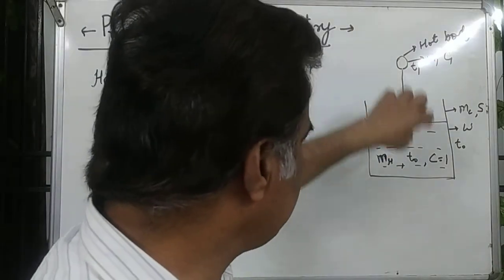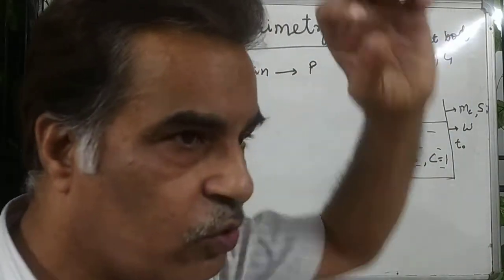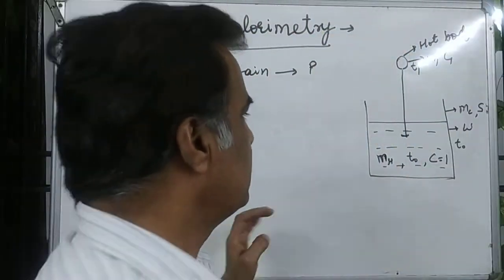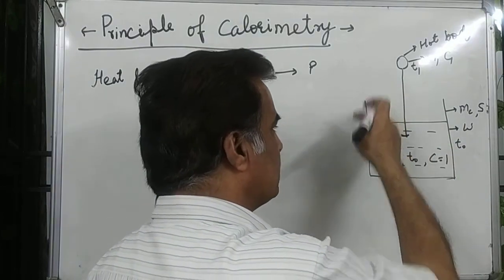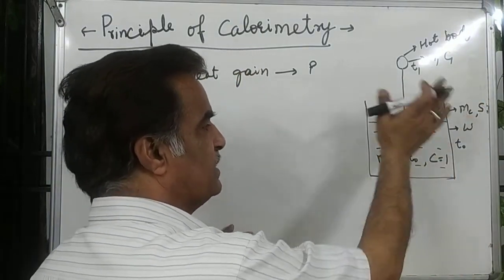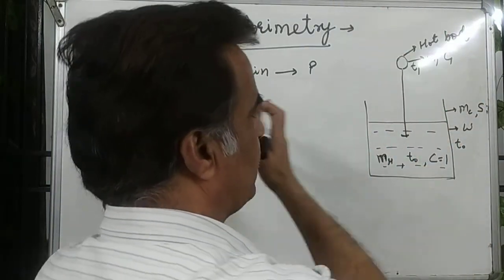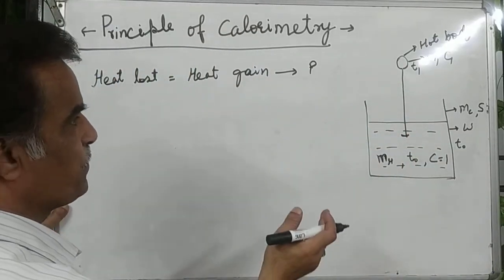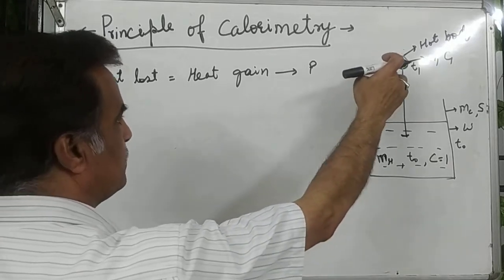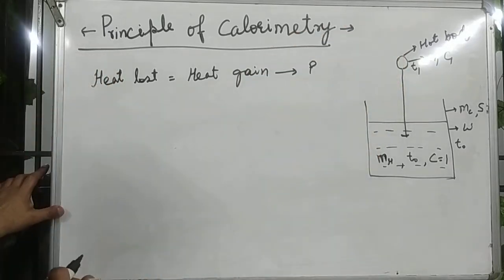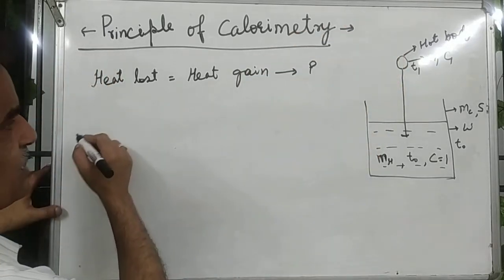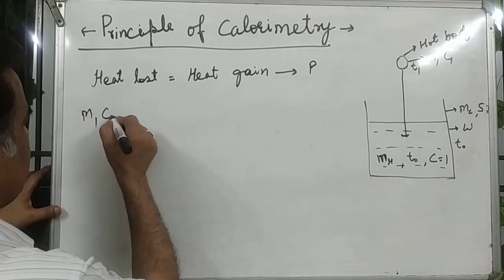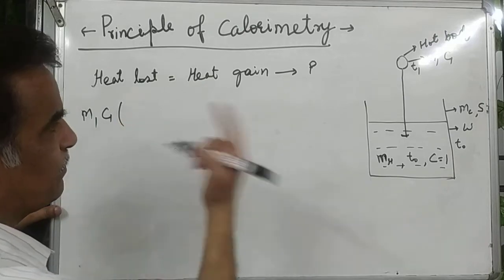When the hot body reaches there, it will lose energy, and the lost energy equals the energy gained by the water plus the container. This is the principle I am writing here in mathematics. The heat lost by the hot body is mass of hot body m1, times c1, times the change in temperature.